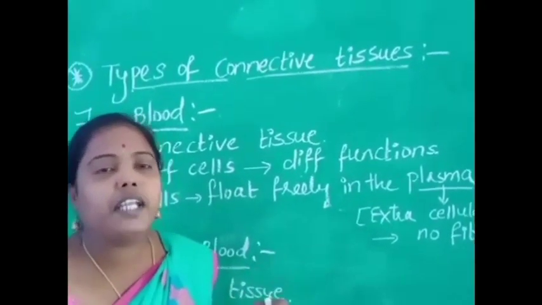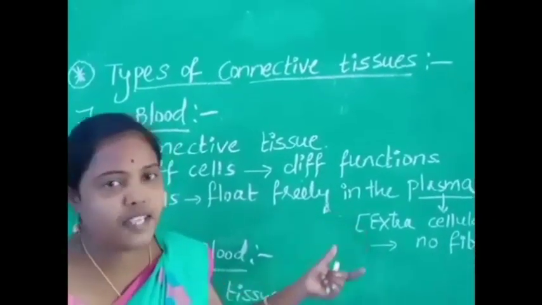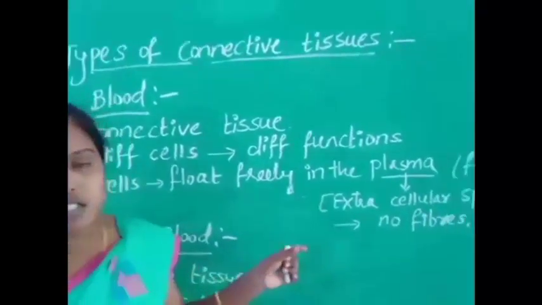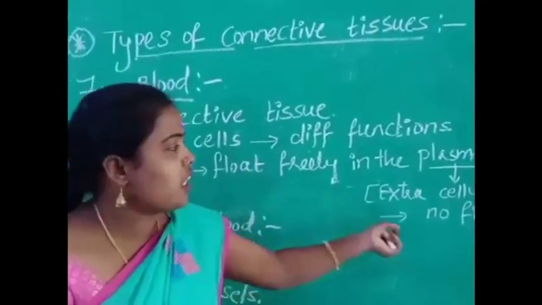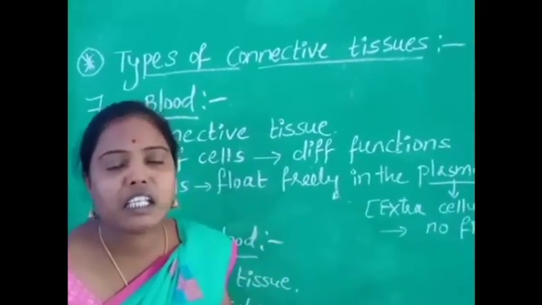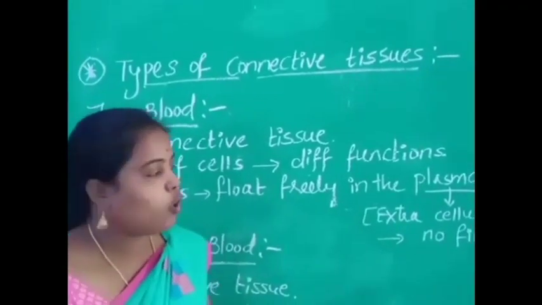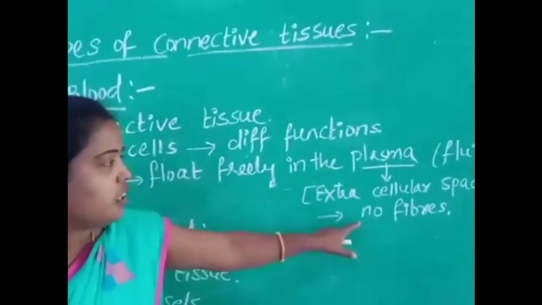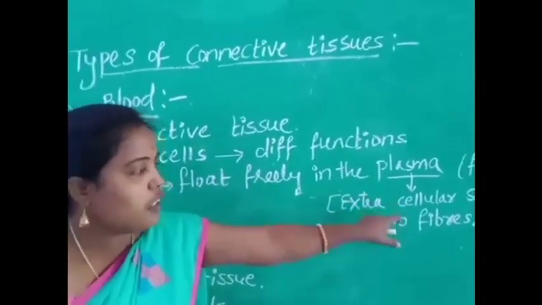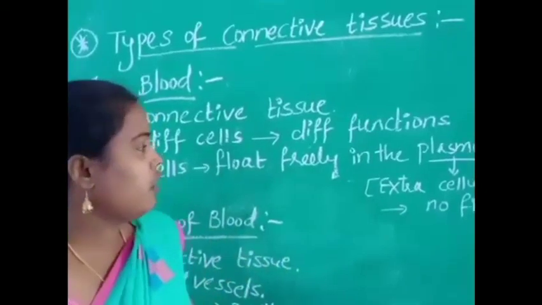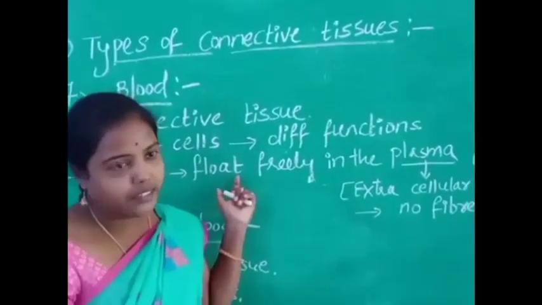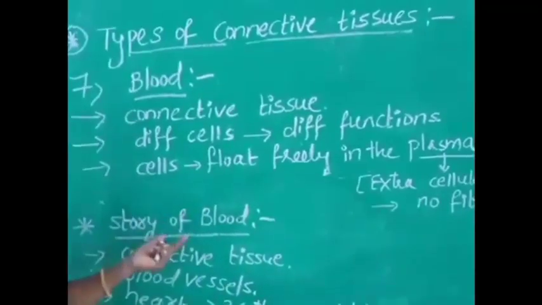Plasma contains extracellular space and fibers are absent in the plasma. Plasma means a plain liquid-like structure, which contains no fibers, and the plasma is present in the extracellular spaces. It is a fluid which flows freely in the blood. Okay, next, the story of blood.